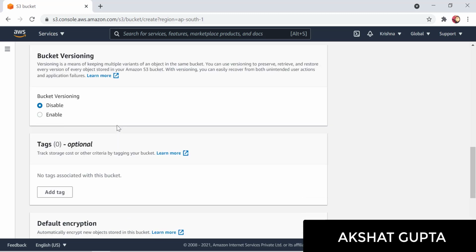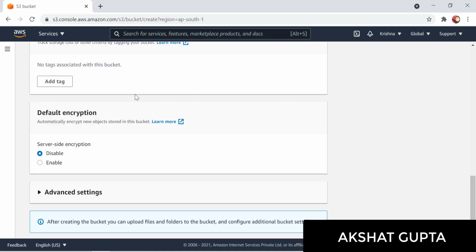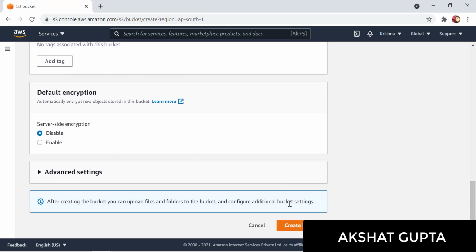Now, bucket versioning. I would be discussing bucket versioning in detail. For now, let's keep it disabled. We can change it to enabled after creating the bucket, that too is possible, and we would be doing it at that point of time. We don't want any tags right now, we don't want any default encryption. So let's go ahead and create the bucket.